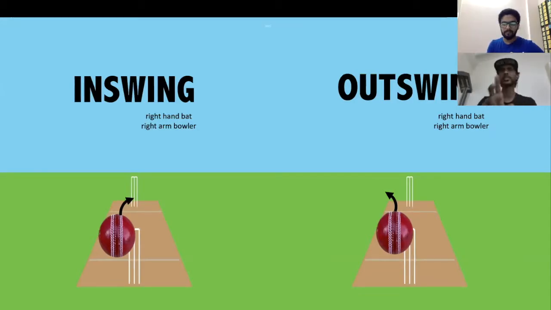So the difference between seam movement and swing movement is that the seam movement happens off the deck after pitching, depending on the surface, while the swing movement happens in the air. It does not have any connection to the pitch.